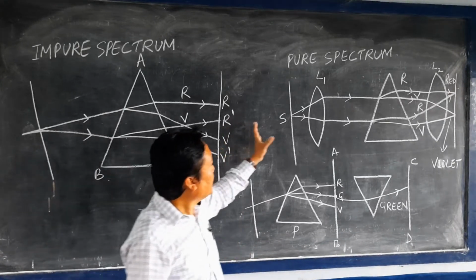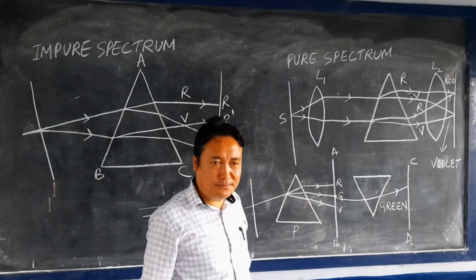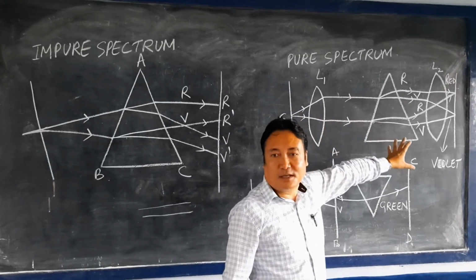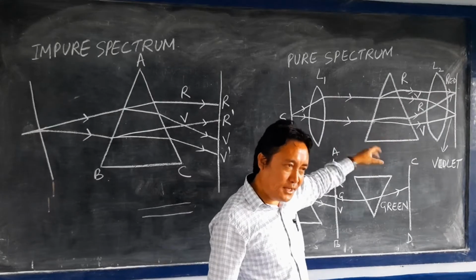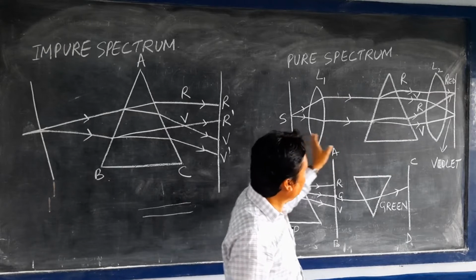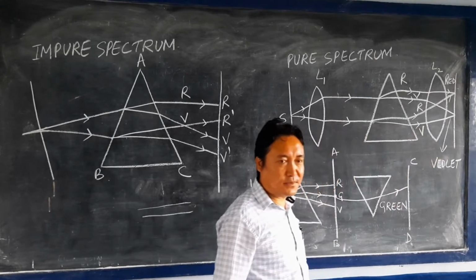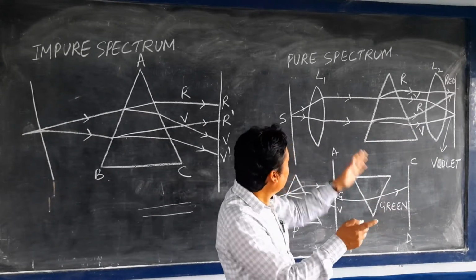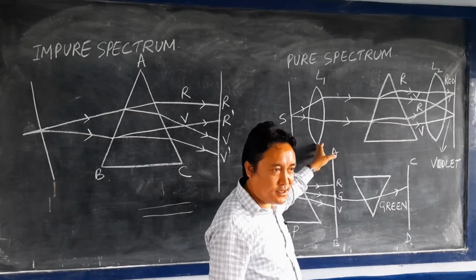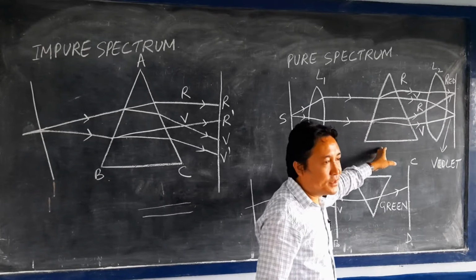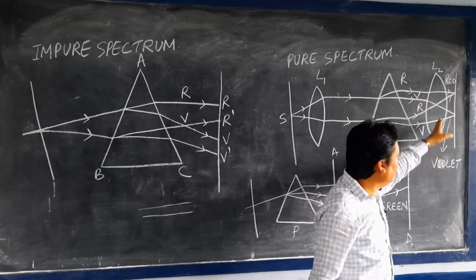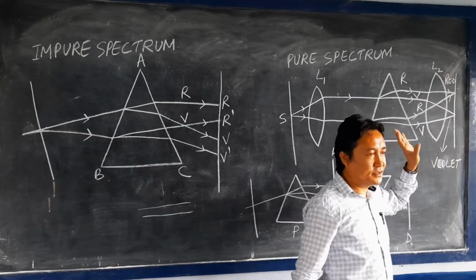So this is the pure spectrum, which you find with the help of a spectrometer, and here is the diagram. This is the arrangement. First of all, a convex lens is used here, then the prism, and again another convex lens. Then this one is the screen.